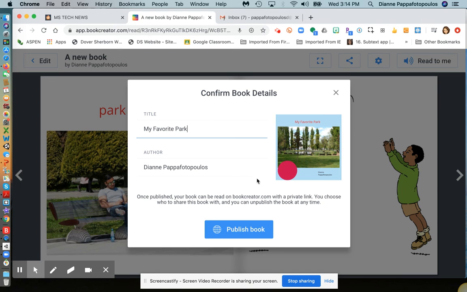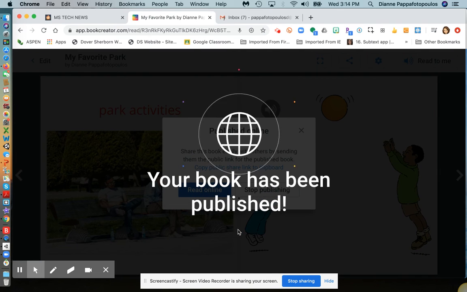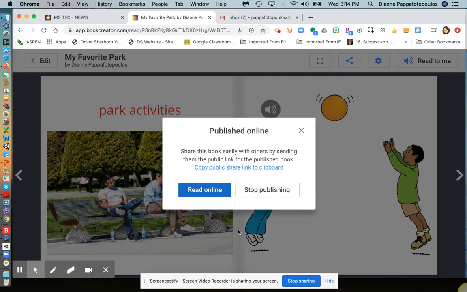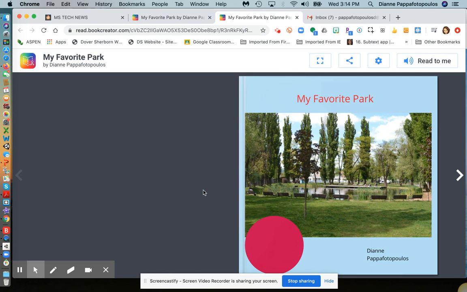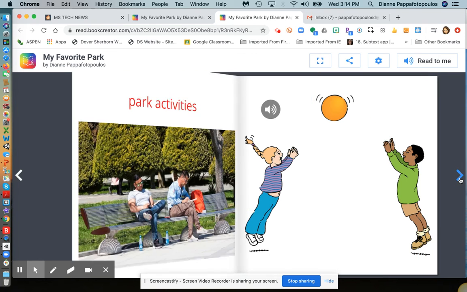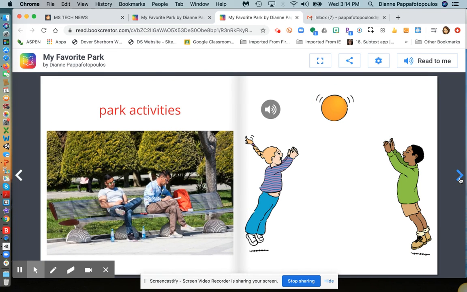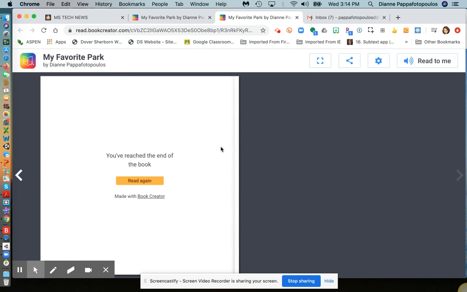It has me as the author. And I'm going to say Publish Book. I'm going to click on Read Online. And again, I can flip through and read this.